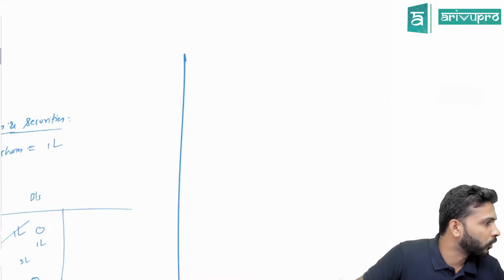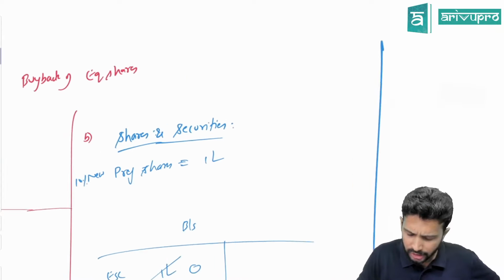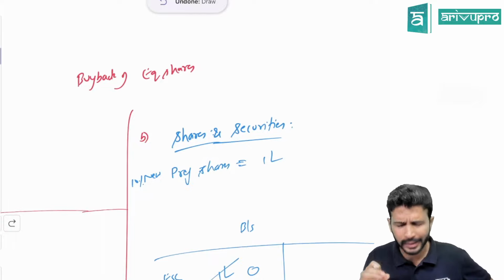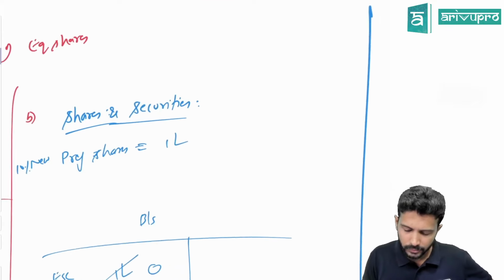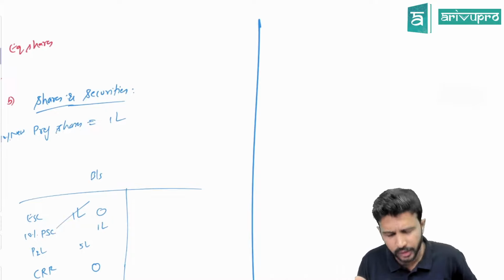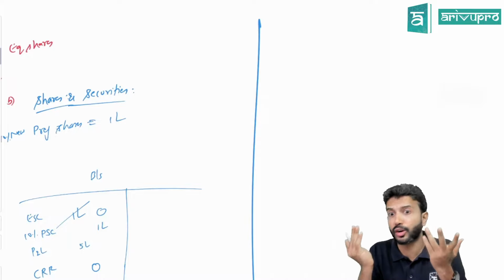Is it possible for ICAI to interpret something when the actual law says something else? No, actually, the law is not very clear on securities. So that's the reason we'll have to stick to what our material says for the time being. Okay, they've not clearly defined it, at least in my knowledge of reading it. So let's stick to it. Let's not go deep dive into that and create a mess out of it later.